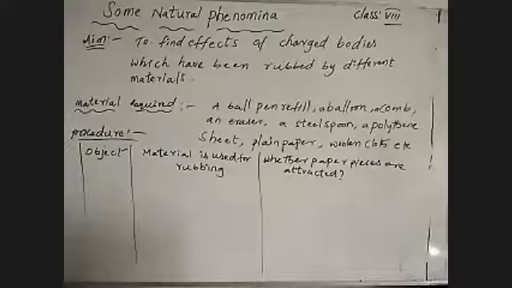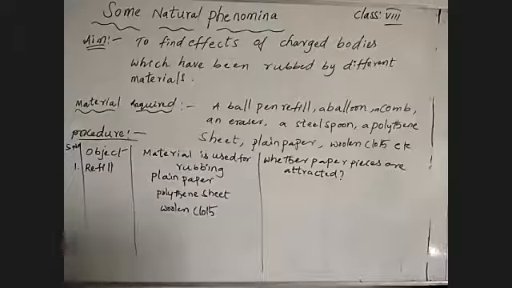See, this is what I am showing you, serial number one. The first object is a refill. The refill is rubbed with three materials: plain paper, a polythene sheet, and a woolen cloth.